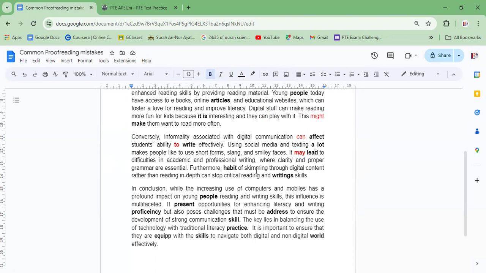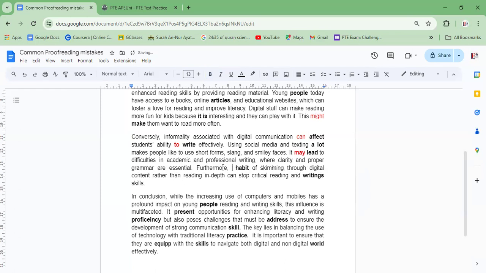Furthermore, habit of skimming through digital. Okay, this is very important. See, it's habit of skimming. So we have not mentioned it as plural or singular. So try to make it plural or singular. Whenever it's a noun, try to make it singular or plural. Don't leave in between. So you can say a habit of skimming through or habits of skimming through. So you can go in either way.